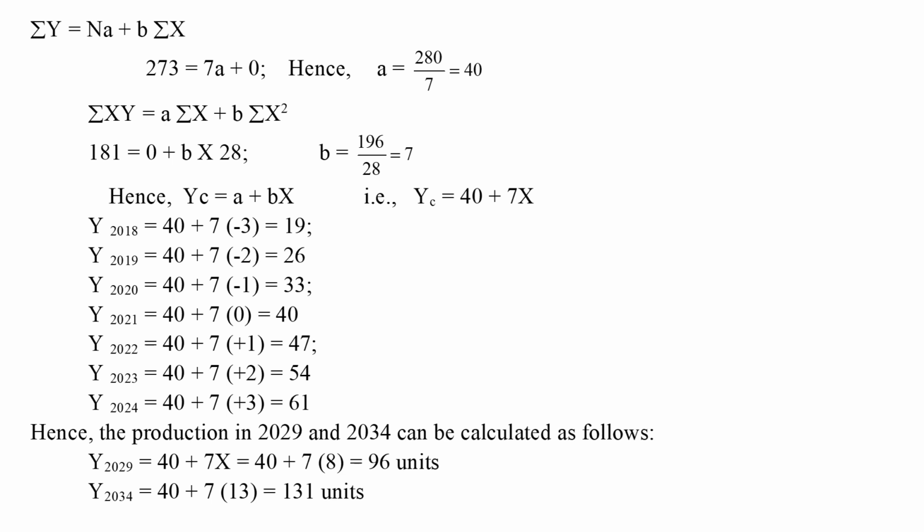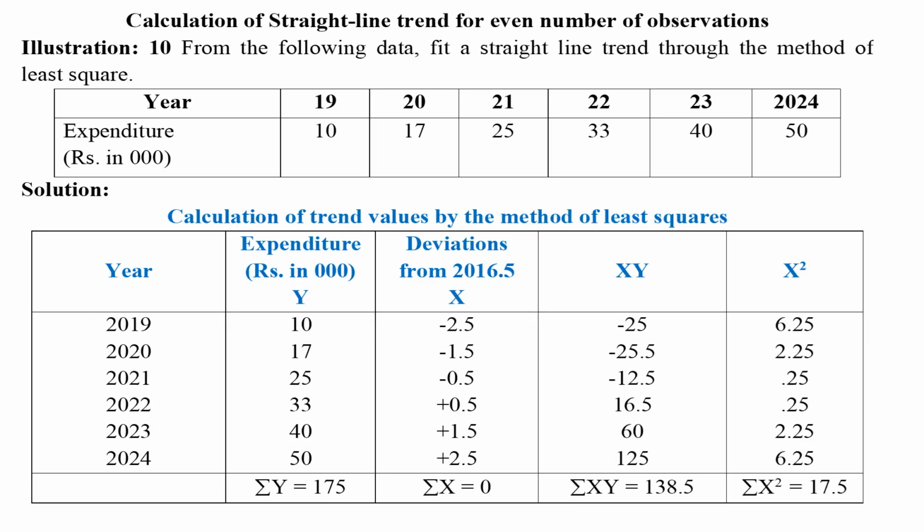Hence, the production in 2029 and 2034 can be calculated by taking x values as 8 and 13, that is, 2029 minus 2021 equals 8 and 2034 minus 2021 equals 13, and the values are as follows. Calculation of straight line trend for even number of observations.